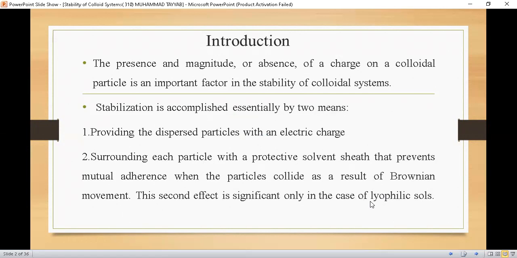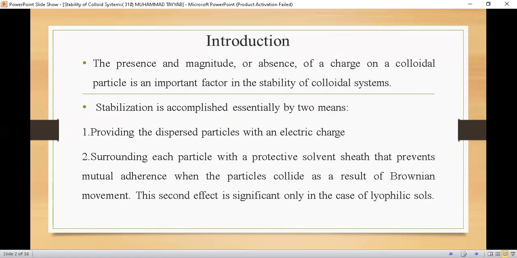So the solvent of the continuous phase is able to form a protective layer around the particles, and when the particles collide due to Brownian motion, they do not adhere to one another.